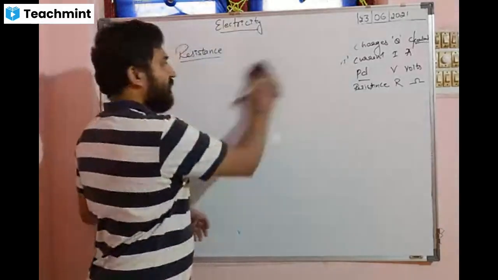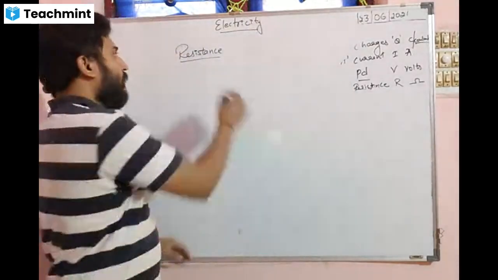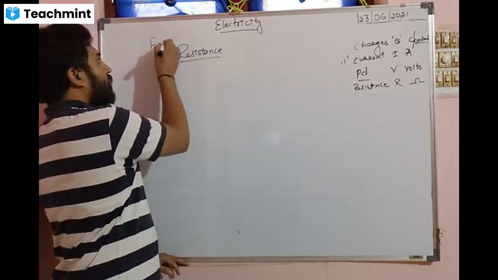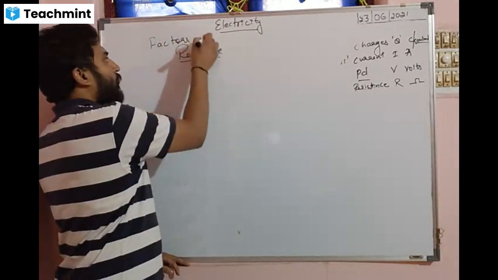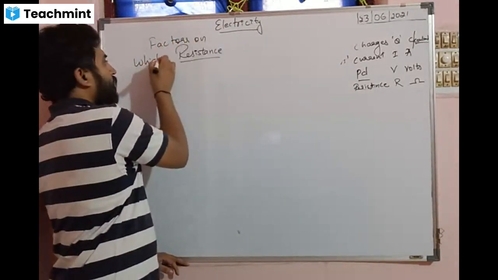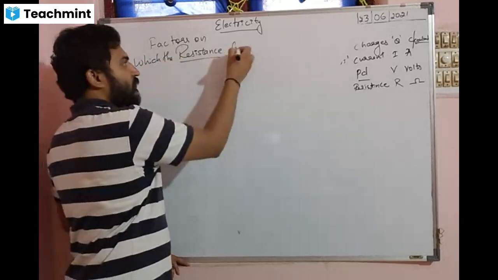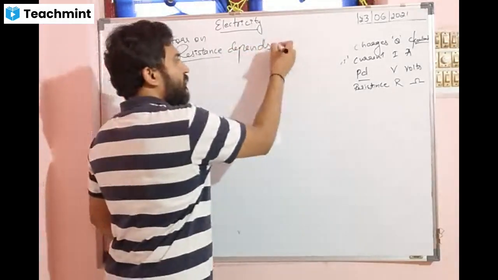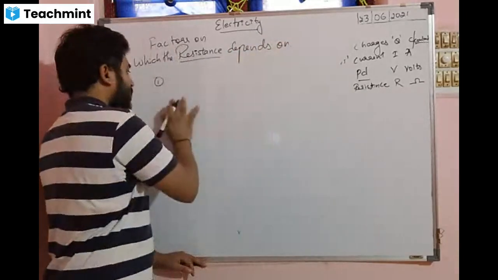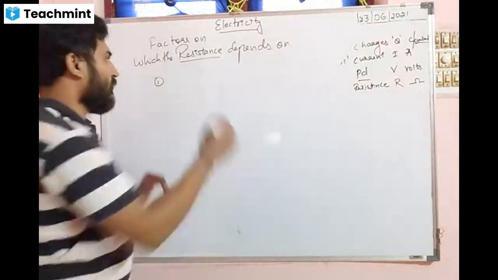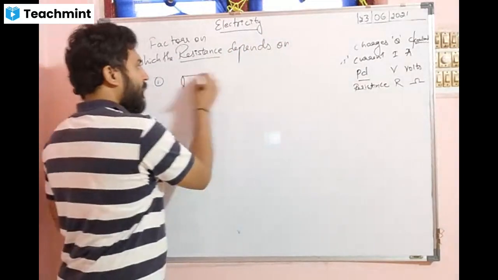And we have some factors on which the resistance depends. Okay, tell me what is the first factor. I'll give an example to you, just understand. Here there is a pipe.